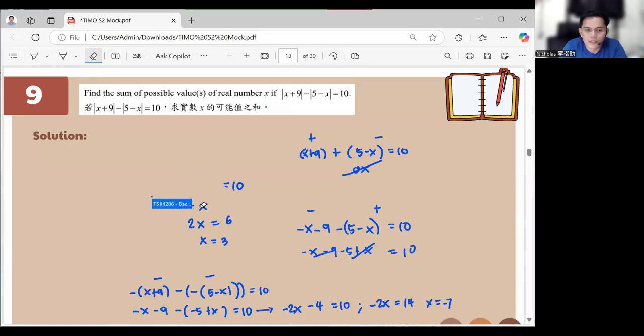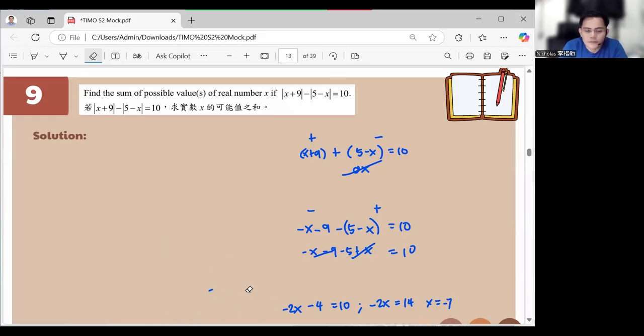I can't erase everything. This one is on Microsoft Edge writing. That is why. So if you notice for that solution, it takes quite some time, right? But there's an easier way that I'm sure is taught in your school.